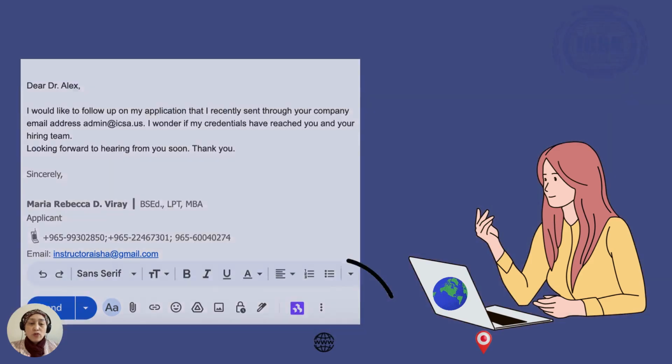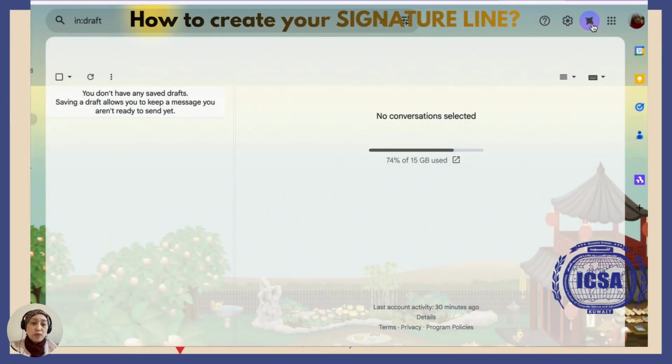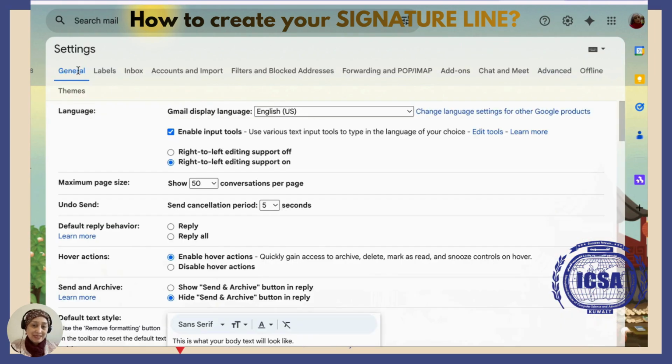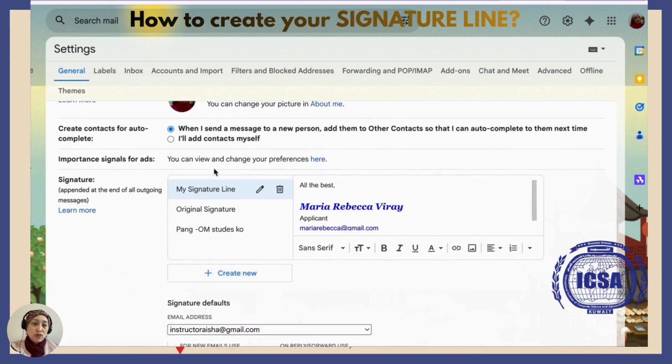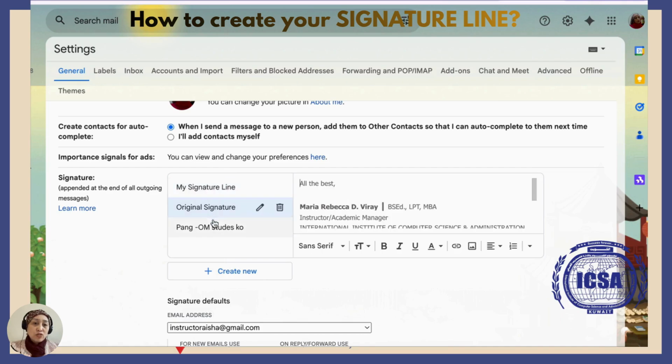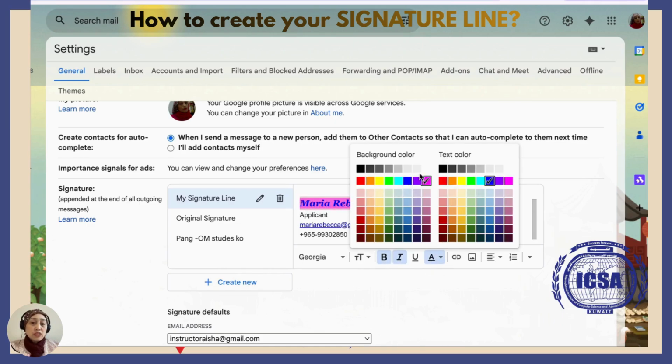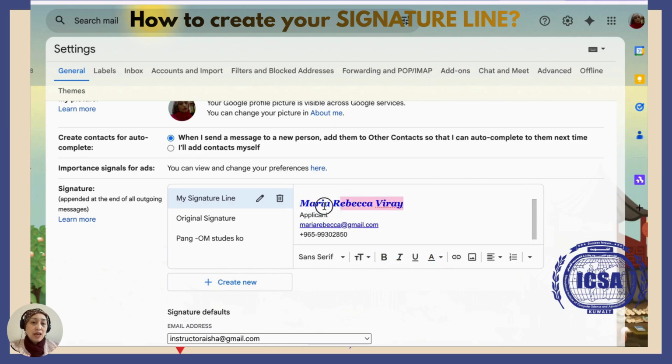So how are you going to do that? First, in your Gmail, if you're using your Gmail, you go to your settings on the upper right corner of your page, click on see all settings, then make sure you're on the general tab, scroll down until you reach the signature, okay? As you can see, I already have signatures here, so you can edit or create a new one if you like, and then you can type here your name, your position, you can change the colors, background colors, the font style, size, as you like, okay?